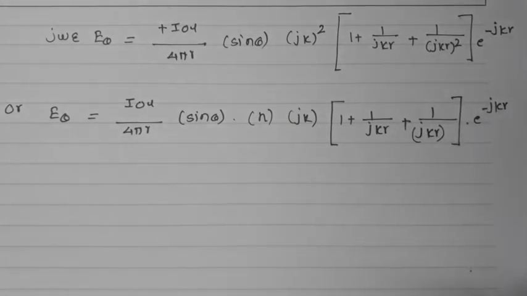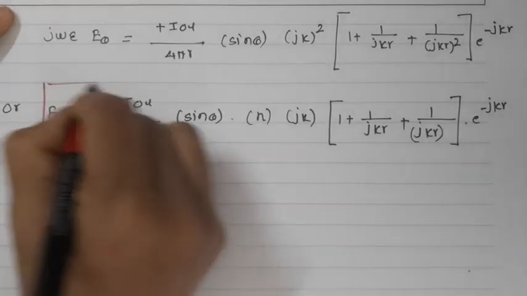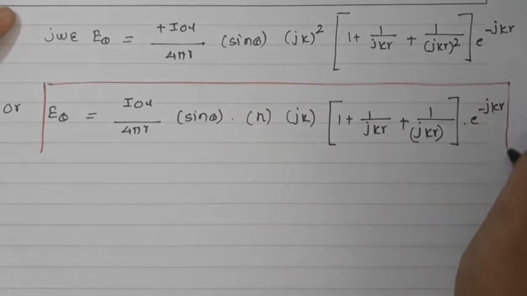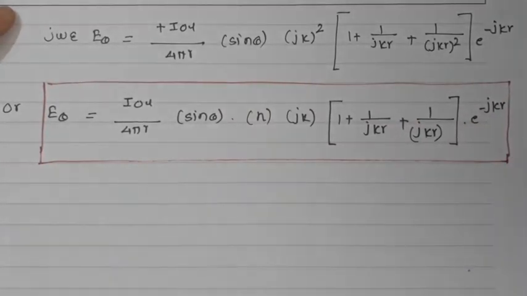So here I have got the component E theta. In the previous equation we found the component Er, and here we have found the component E theta. And as we know that the H phi component is 0, you can say the E phi component will be 0. So if I summarize all the components over here, I will write here the field components.